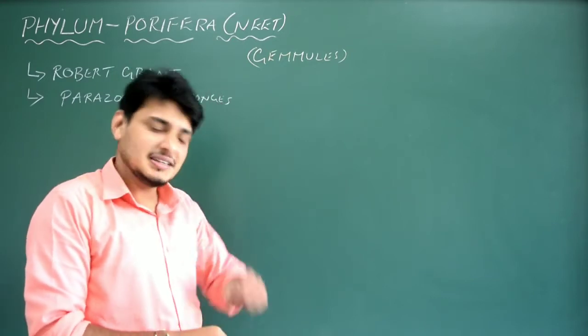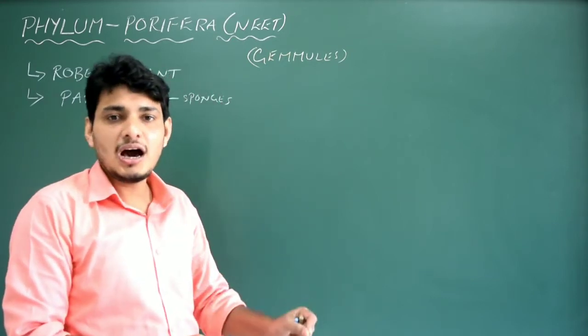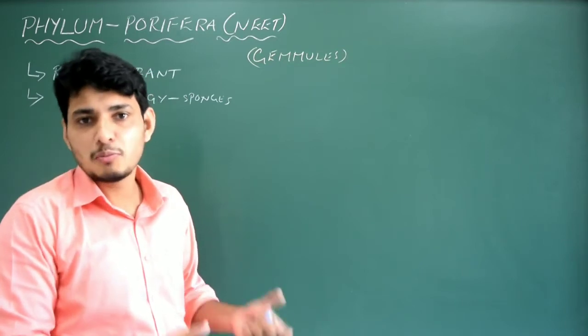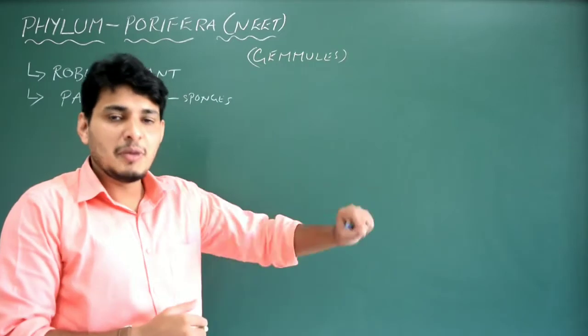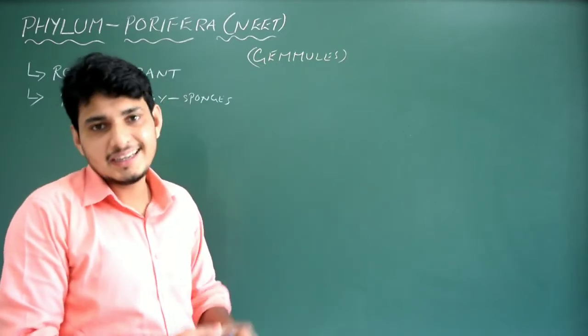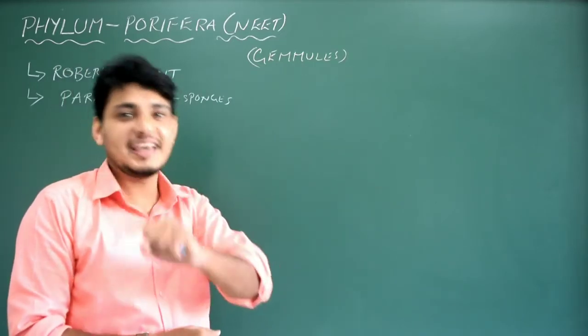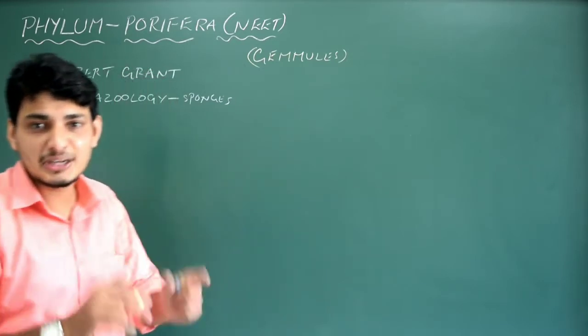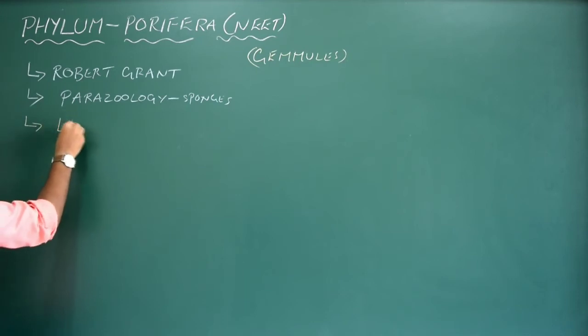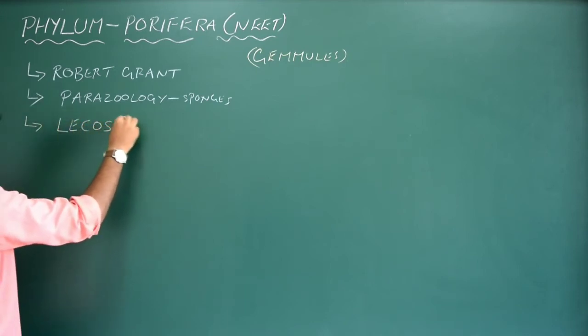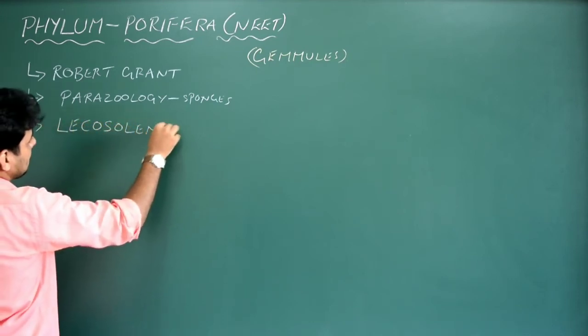Next, we will talk about its symmetry. Normally we know that all the sponges are asymmetrical. They don't have a proper symmetry. They will not exhibit bilateral symmetry or radial symmetry. But there is one exception that is not dealt with in the regular class. There is a sponge called Leucosolenia.